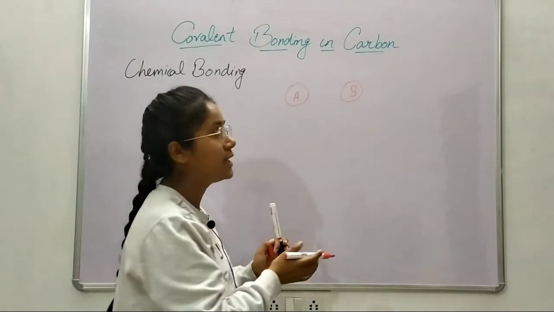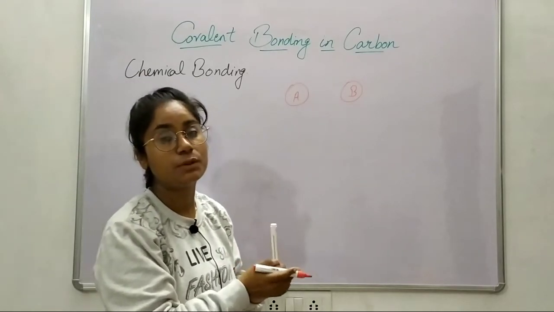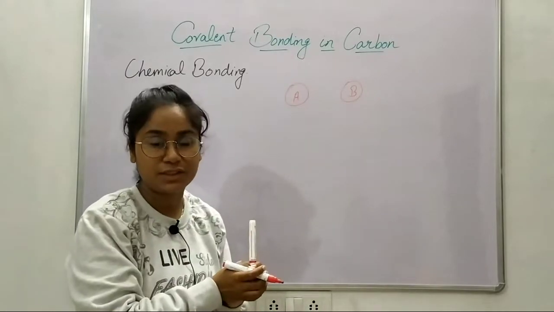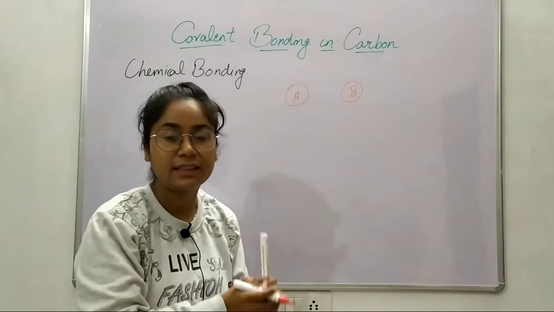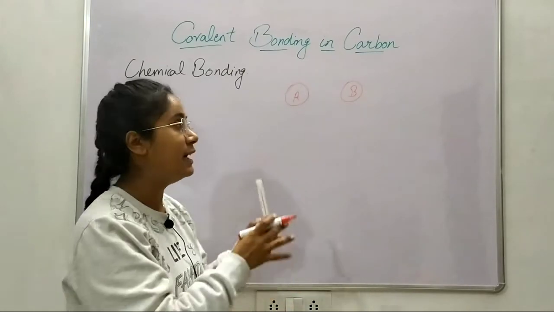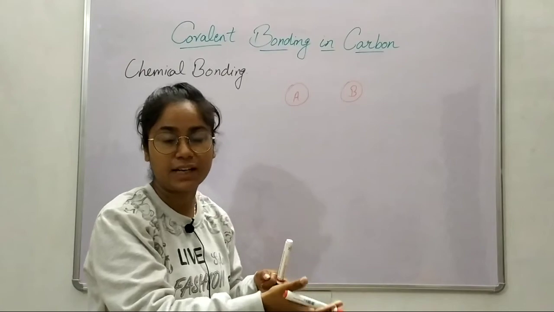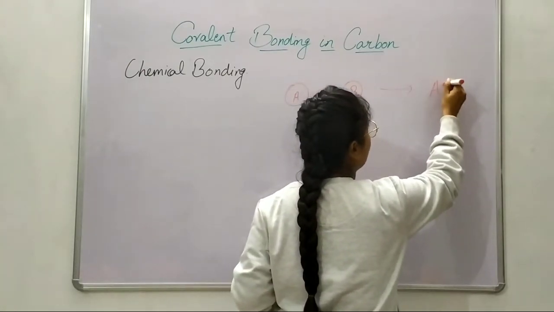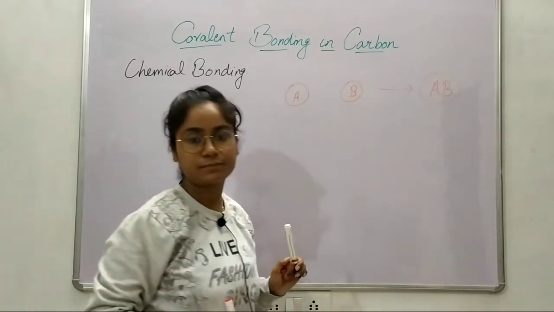But to take part in a chemical reaction there should be some bond between them. These two would react with each other. When they react, a bond will be formed, and after that bonding the chemical reaction would complete and they would form a new substance or compound.